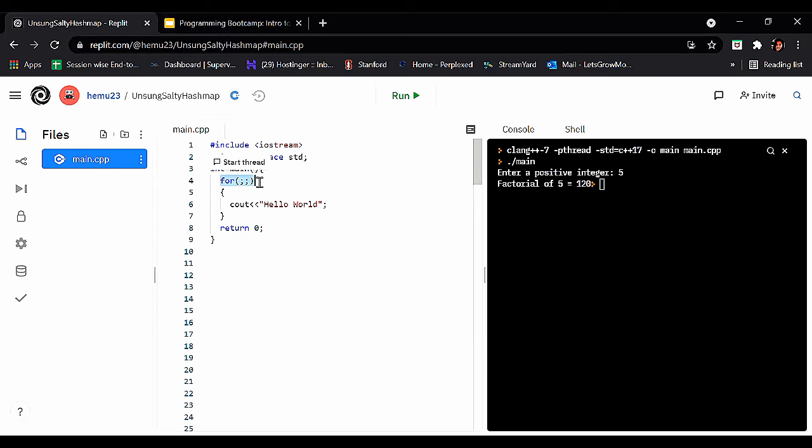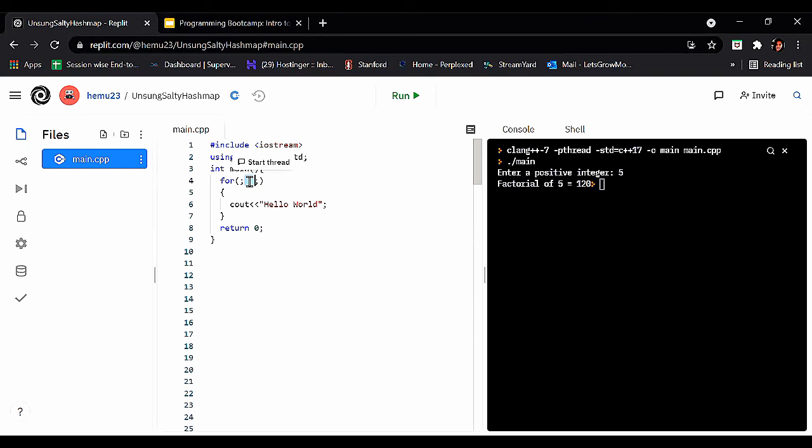Remember I told you earlier that in a for loop, the condition part, what is the condition part? This one, which comes between the initialization expression and the update expression, is known as the condition part, or we can say the test expression part.